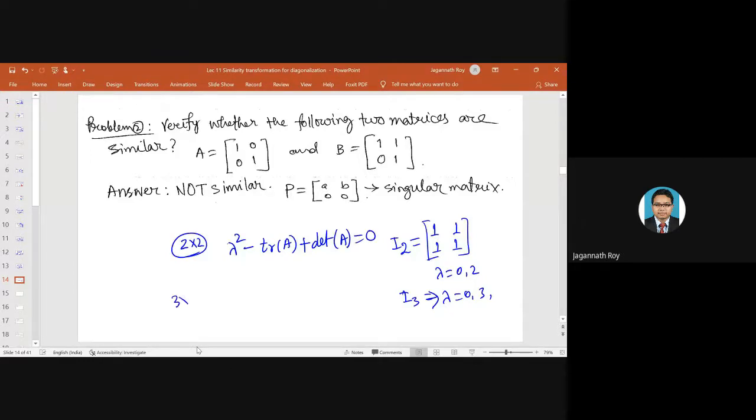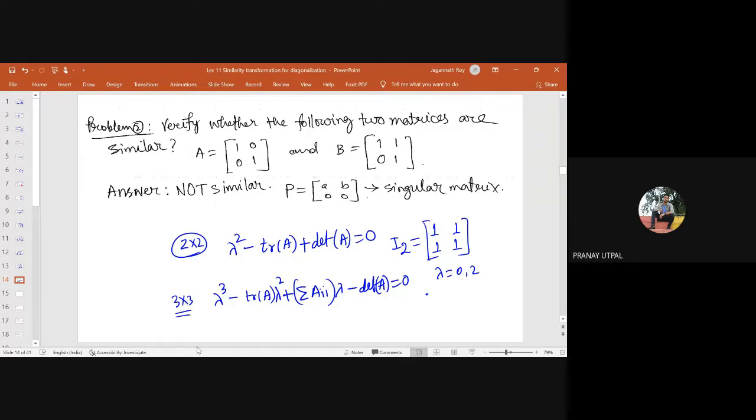If we have 3 by 3, then it is lambda cube minus trace of A lambda square plus the sum of the cofactors of the diagonal elements times lambda, and then minus determinant of A equals 0. In 2 by 2 also, with trace of A, there would be lambda. Yes, you are right, I forgot.